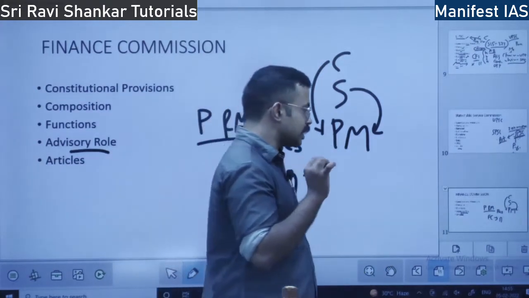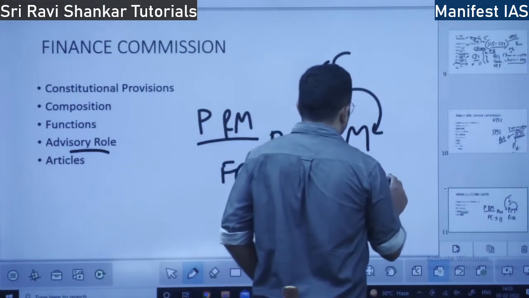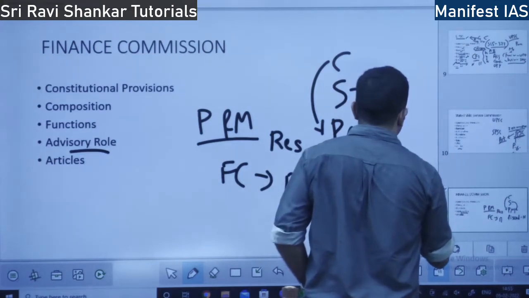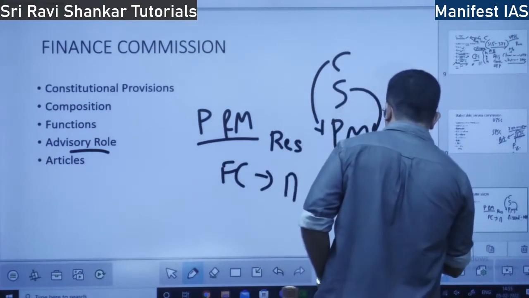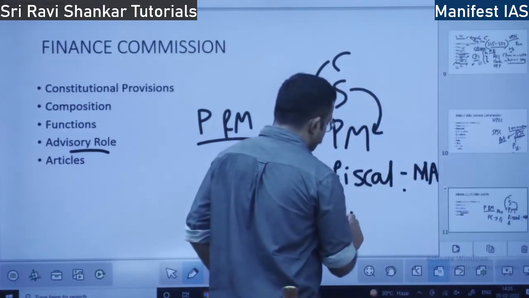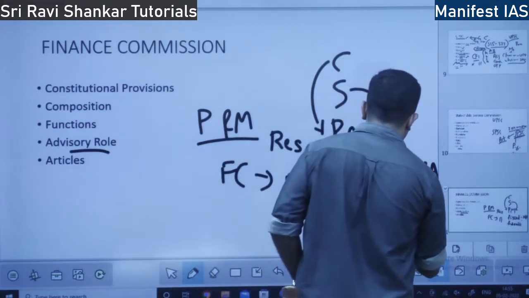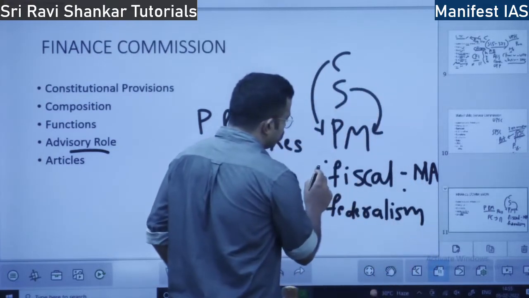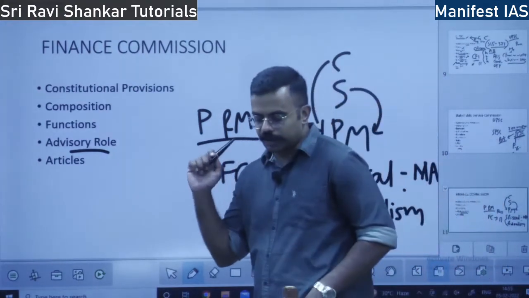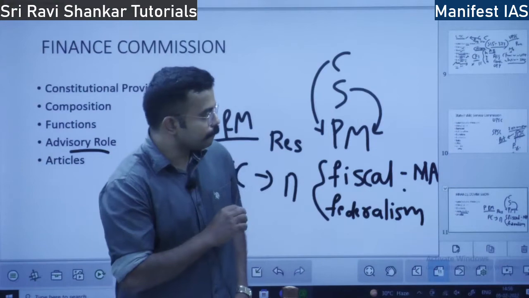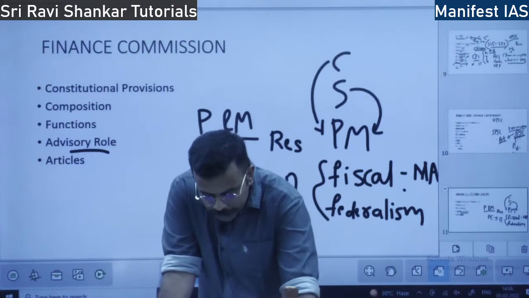What do you mean by fiscal federalism? Fiscal means the monetary account of the government: how much money the government gets every year, how much it spends. Federalism means division of power between center and states. How the monetary resources are divided between the center and states is said by whom? The Finance Commission. So it is a protector of fiscal federalism.